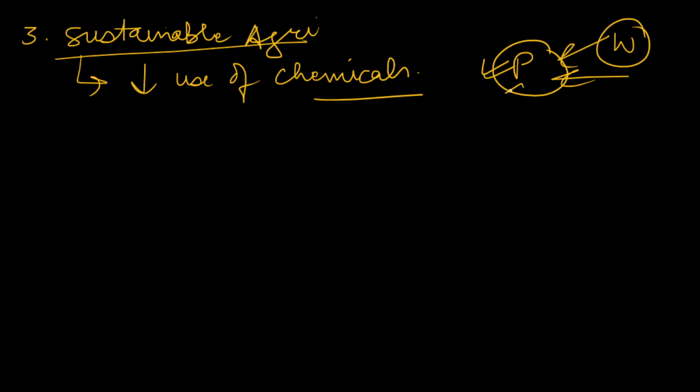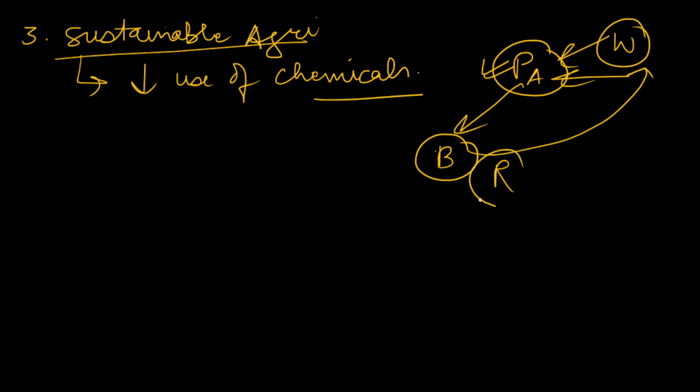So there could be some land races of this paddy variety, or there could be some wild relatives of this paddy variety. Suppose it is variety A, there is some wild relative B which is tolerant to these weeds, or tolerant to some kind of pest, or resistant to some kind of diseases and pests.